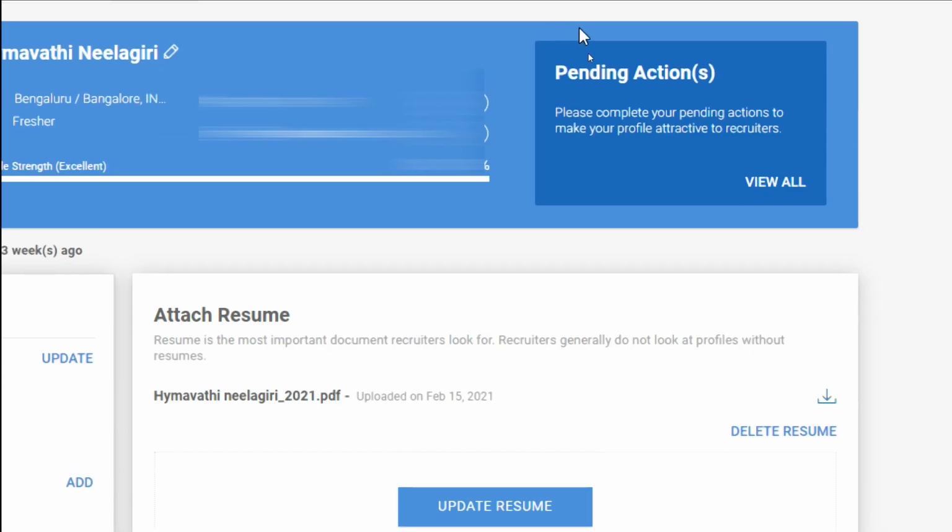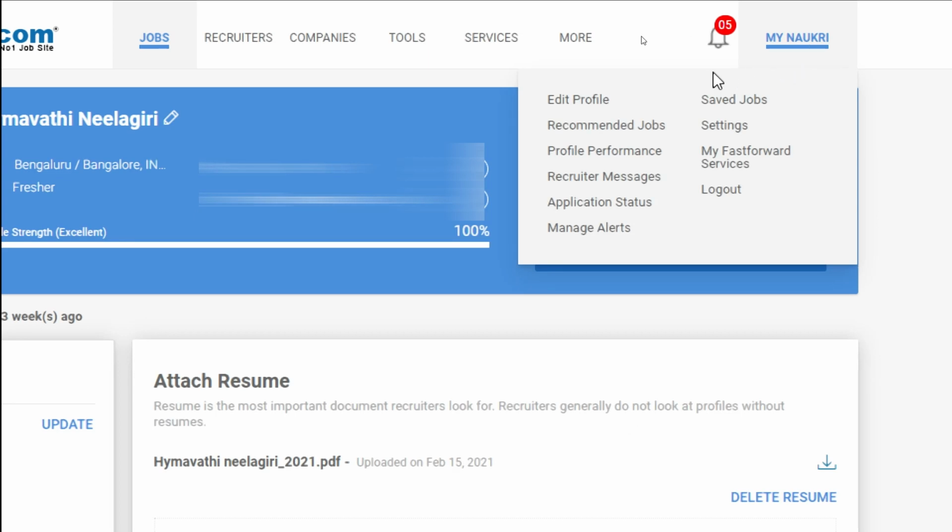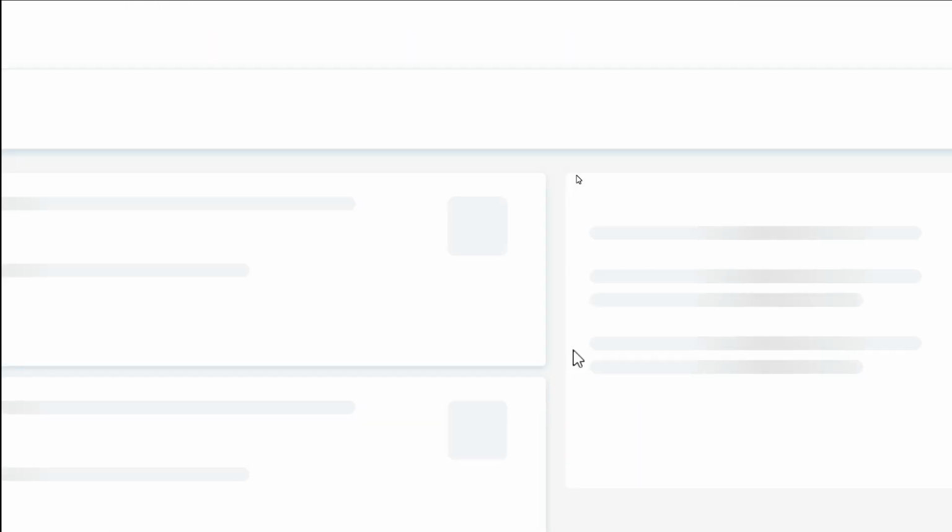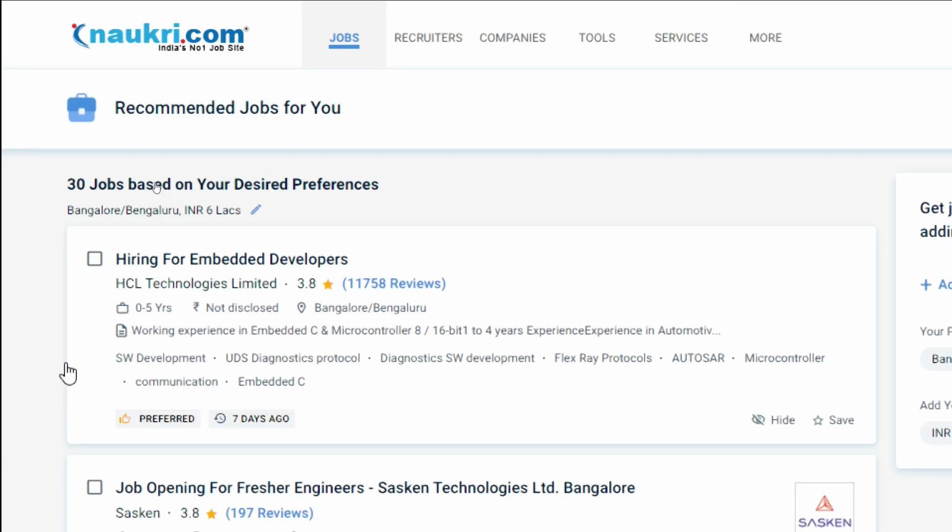So the next section is how to apply for jobs, the main section. Every day you check the recommended jobs. Don't forget to apply to the recommended jobs. Recommended jobs are the ones based on your education, your skills and your expertise. Naukri has recommended these. So if you apply to these recommended jobs, there are chances that among the applicants you will have a better ranking, and the recruiter will definitely look into your profile, because it is recommended to you based on your profile. So it is important to check recommended jobs very often.